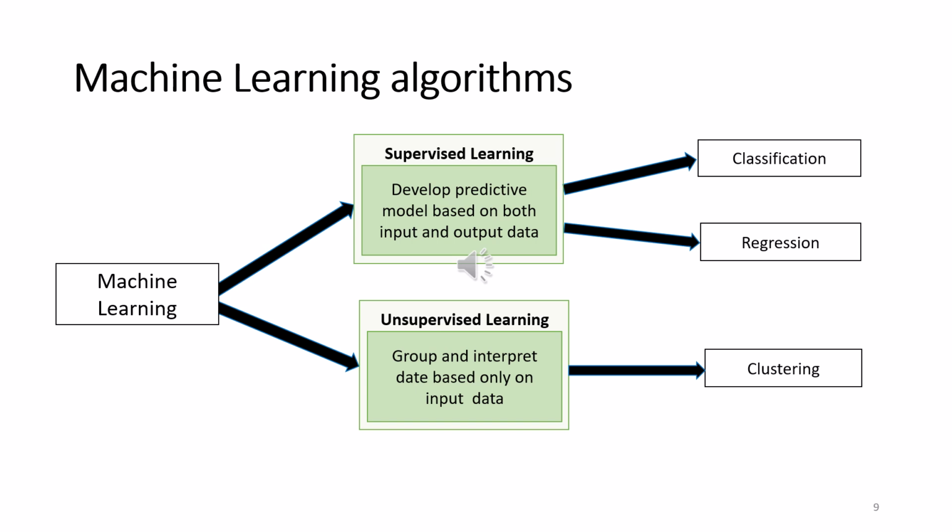It is when we teach or train the machine using data that is well labeled, which means some data is already tagged with the correct answers. After that, the machine is provided with a new set of examples, so that the supervised learning algorithm analyzes the training examples and produces a correct outcome from the labeled data. That is why it is called supervised learning.